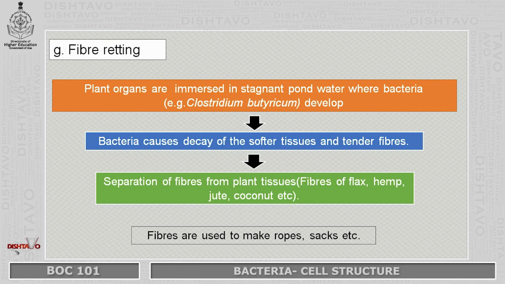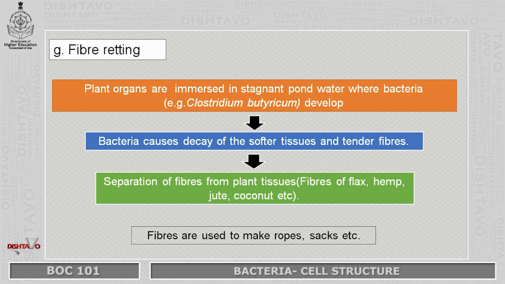There are also bacteria which are used for fiber retting. So what is this retting? It is the process of separating the fibers from the intact organic material, that is, the plant. The plant organs are immersed in a stagnant pond of water and treated with the bacteria Clostridium butyricum. This bacterium decays the softer tissues and tender fibers, separating the fibers from the intact plant tissues.